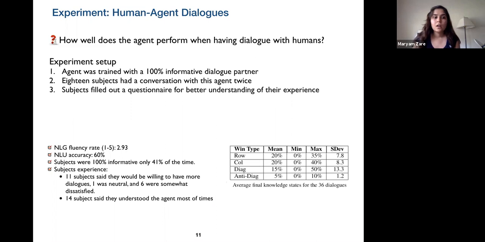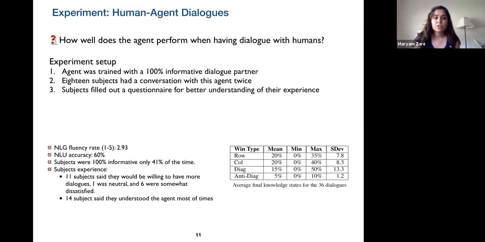And then for the NLG fluency rate, the subjects rated it above average. The NLU accuracy was 60%. Subjects were 100% informative only 41% of times. That was an interesting result of this experiment.